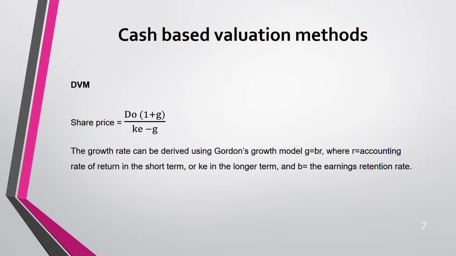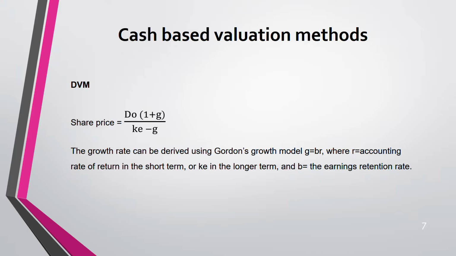Then remember, things are not so easy. You will not get everything. It is not that you'll be given g and the cost of equity and just apply. No. Sometimes you have to find the growth rate. Sometimes you have to work out the cost of equity and then use the dividend valuation model. Understanding? So if the growth rate is not given, how do you get it?